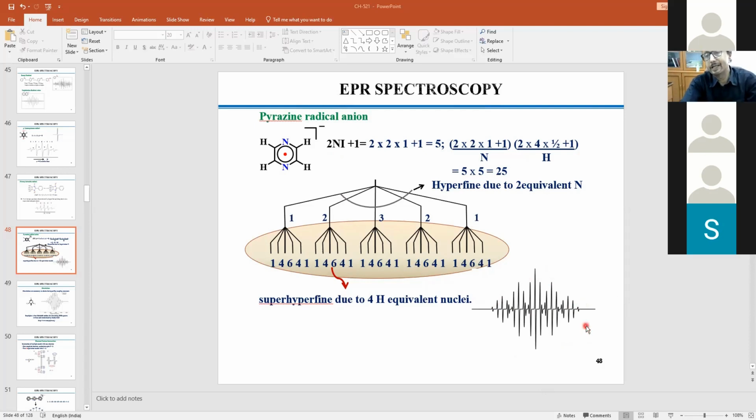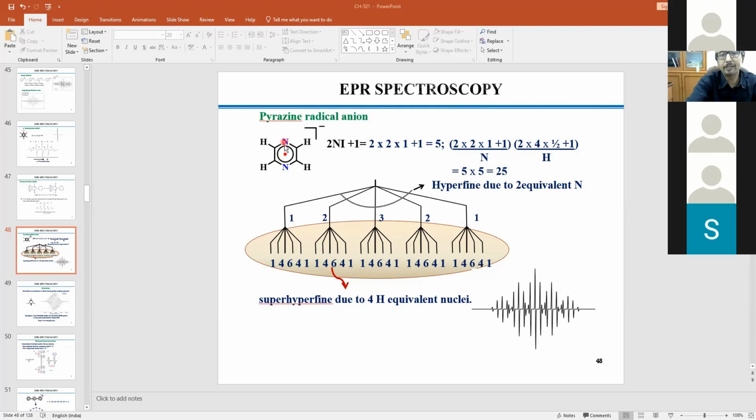Just for your understanding, you can easily see how the lines are developed here. That is the principle applicable to all cases where you are talking about hyperfine and superhyperfine. This is one of the cases I thought to highlight so that you can carry this concept to other molecules, because this is a simple molecule in that sense.